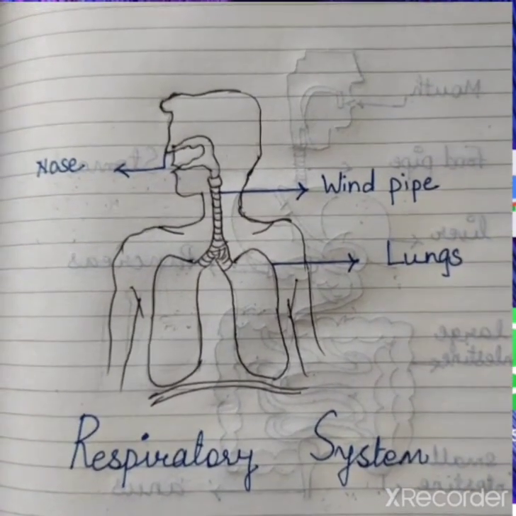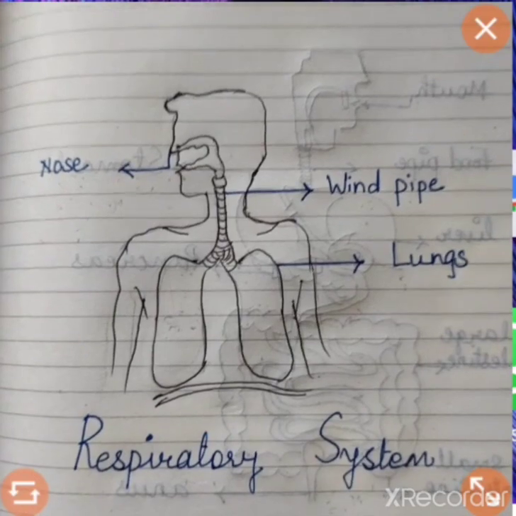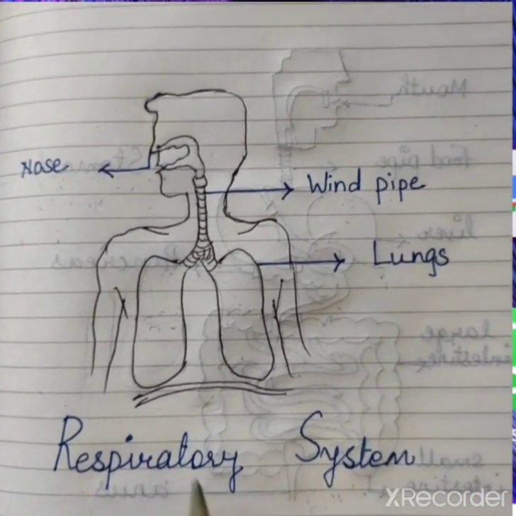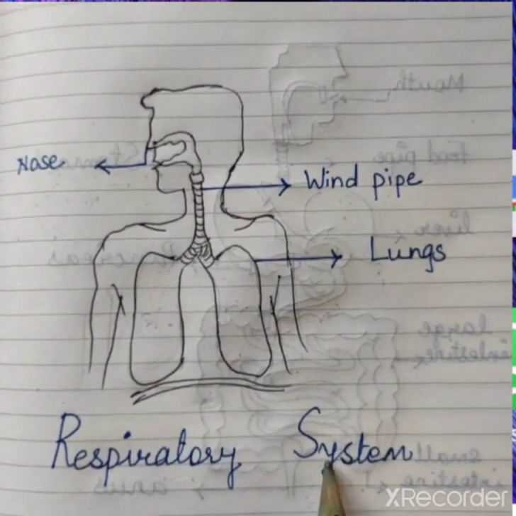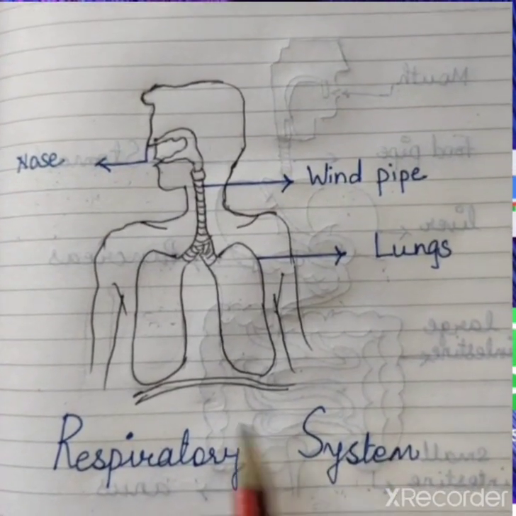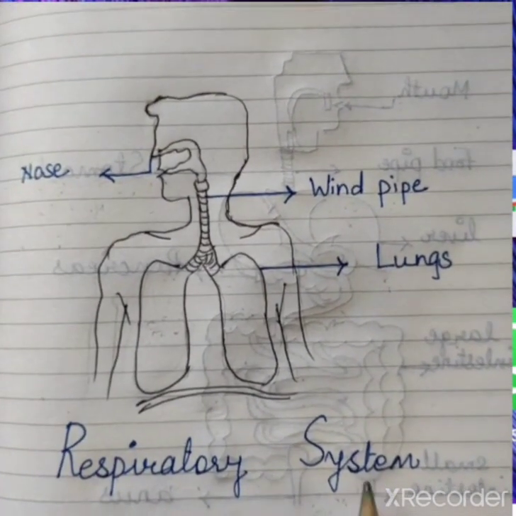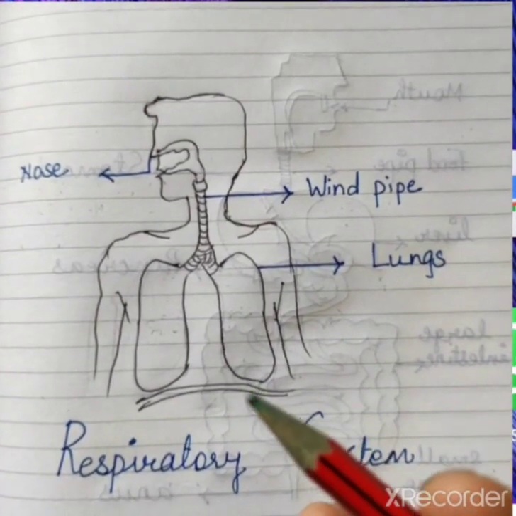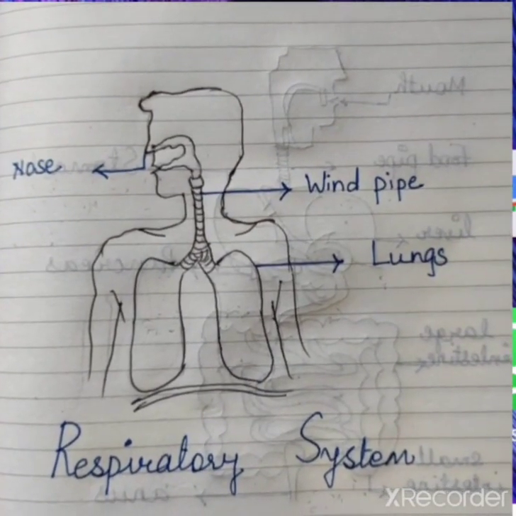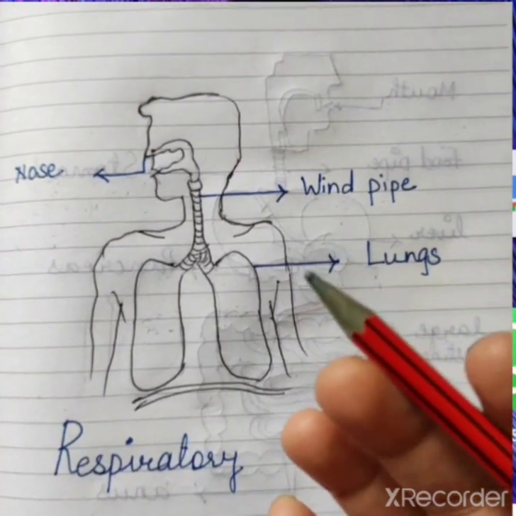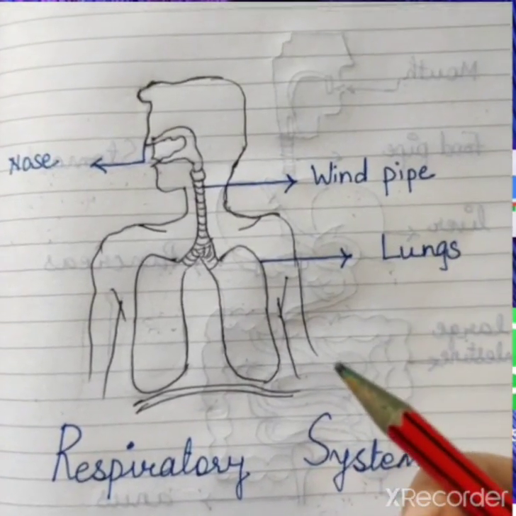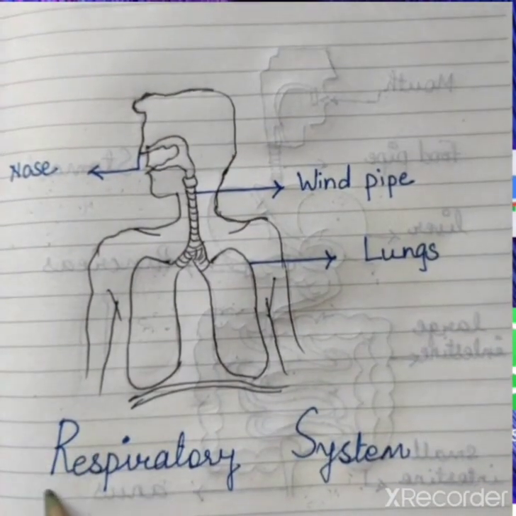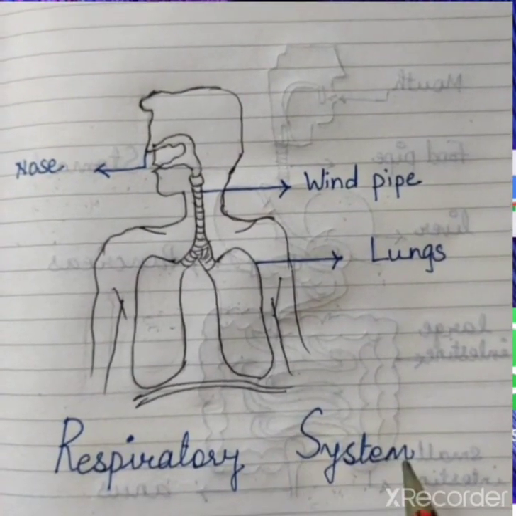So this is also a very important organ system of our body, and through this respiratory system we inhale oxygen from the air and exhale carbon dioxide into the air. So that's why this system is called the respiratory system.